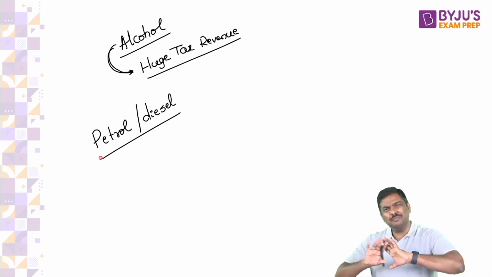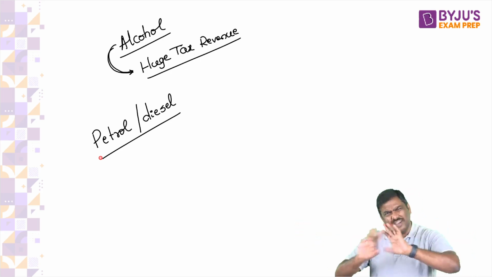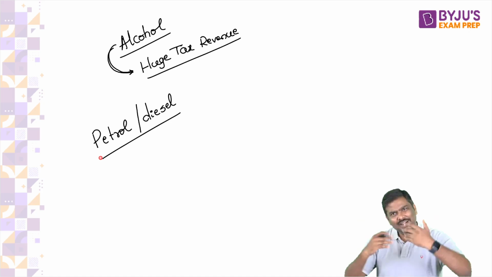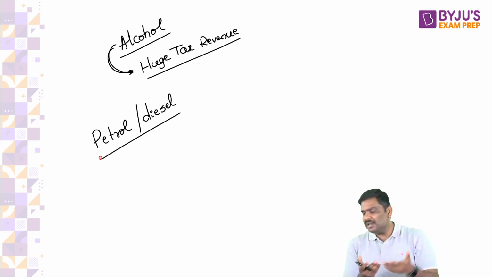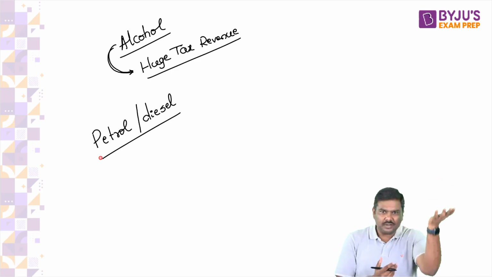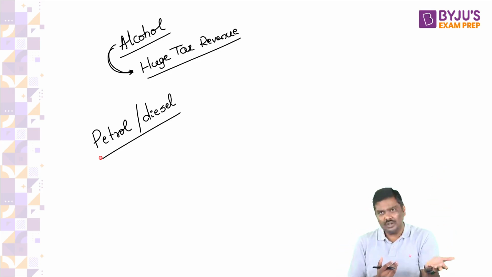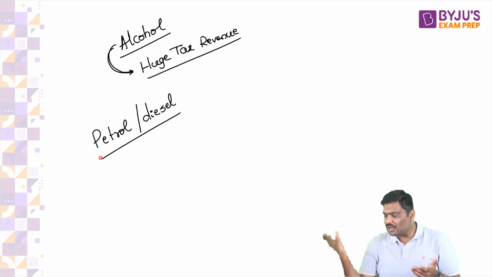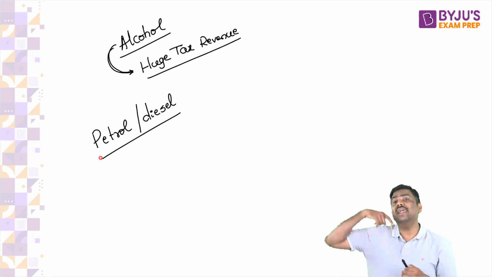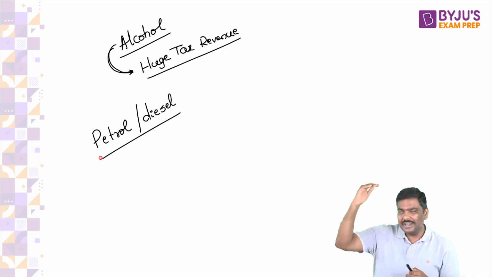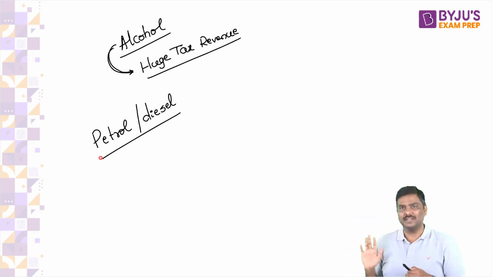Again, don't worry about the political argument here. You are reading economics, so apply economics. The argument is simple. In the international market, prices for crude have gone down, but the market prices have not gone down. As a result, customers are not getting the benefit of the decline in international crude prices.